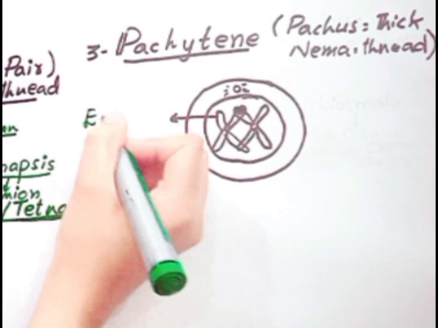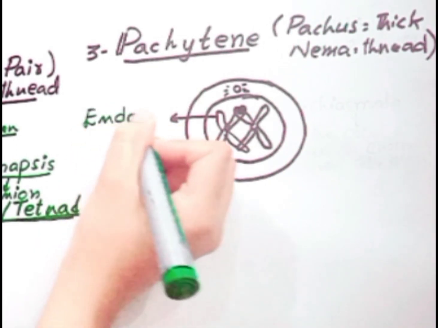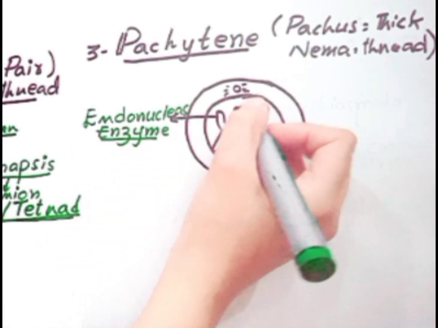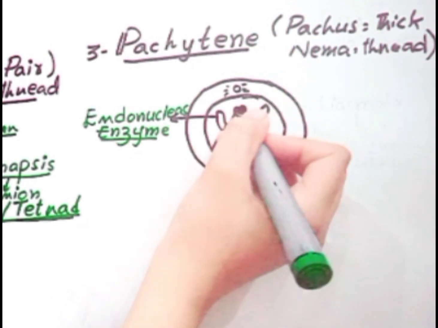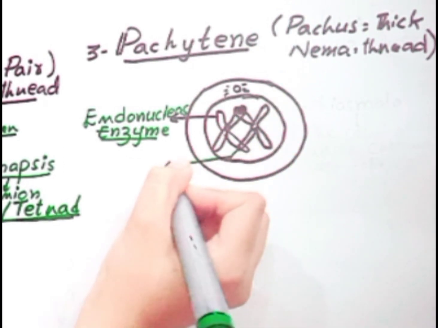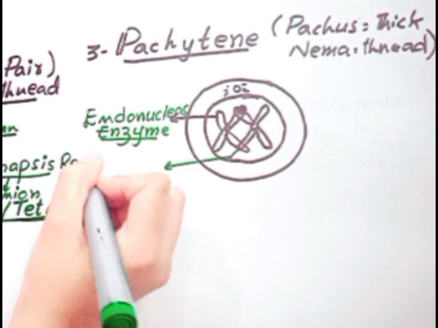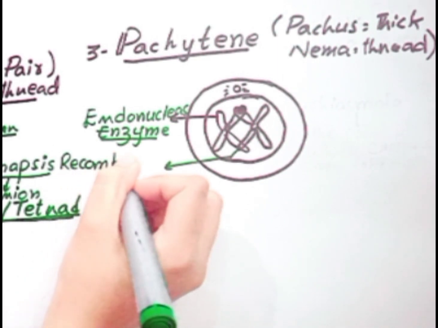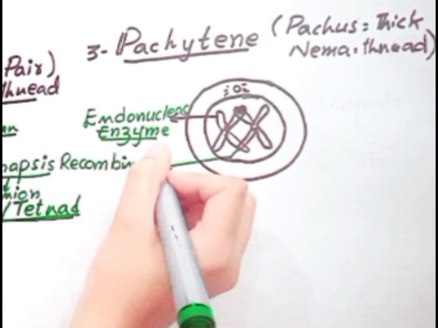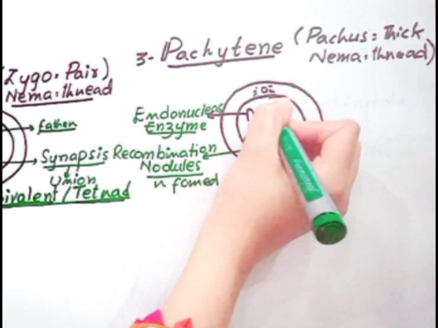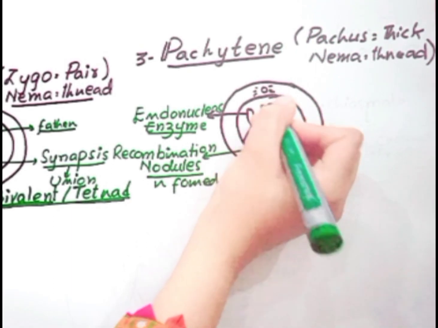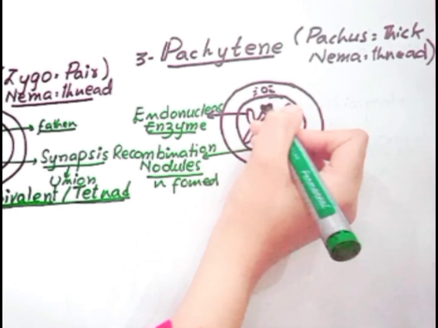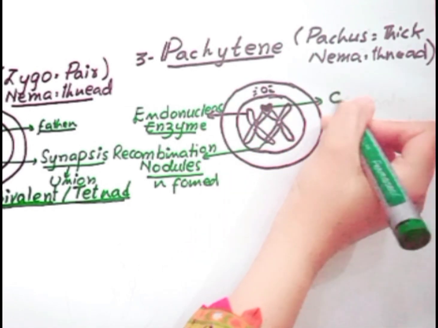The points where the homologous chromosomes cross over are called chiasmata.